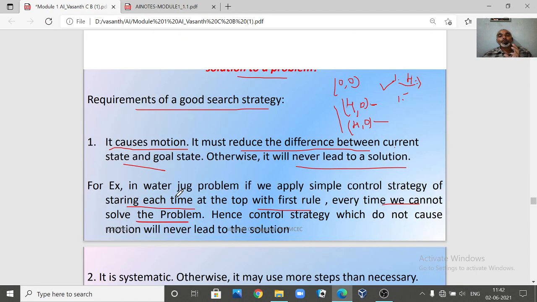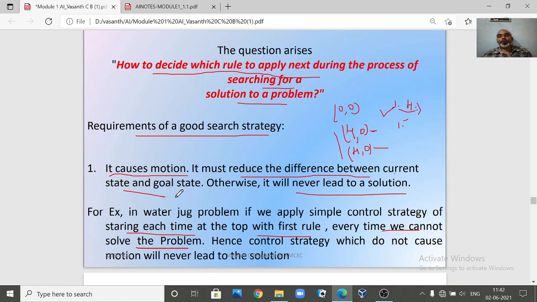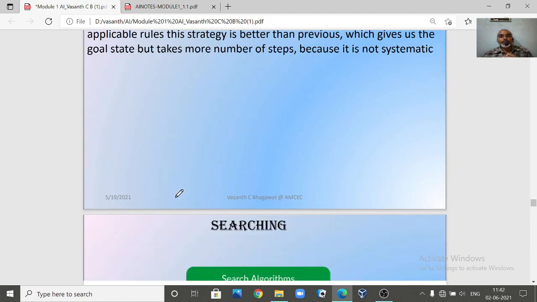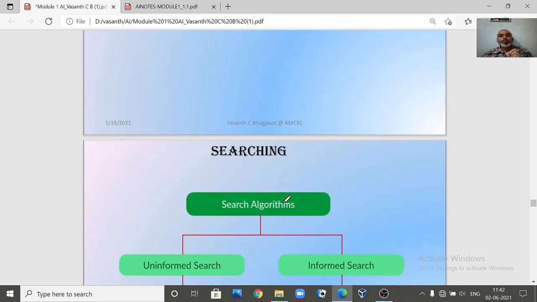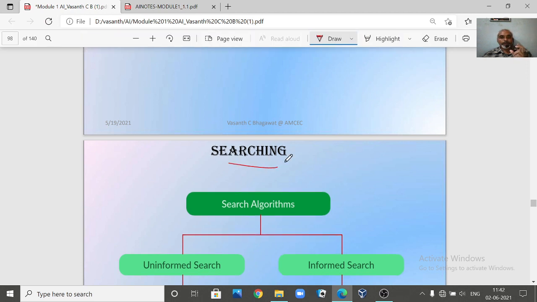Now this is what we call the problem components of our production system, and what is called a good control strategy. What is the requirement for a good control strategy? This is what we have discussed in today's class. In the next class we will be talking about searching. Just now we said that searching is one of the very important criteria for AI. So we will start with what searching is, first look into the different categories of searching, and then look at each searching method in detail.